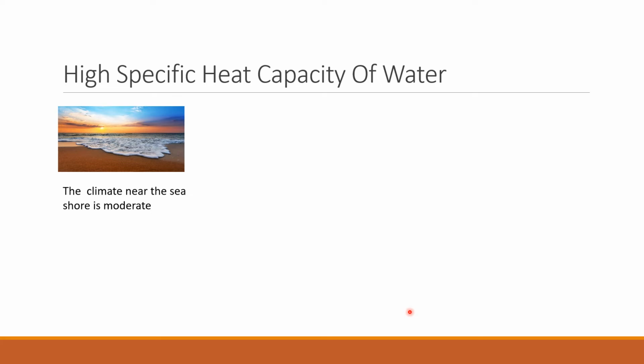This causes convection air currents. The cold air blows from the land towards the sea during night, and during the day, cold air blows from the sea towards the land, that is sea breeze. These breezes make the climate near the seashore moderate.